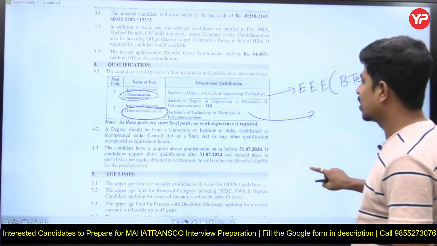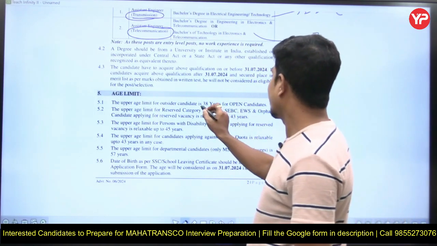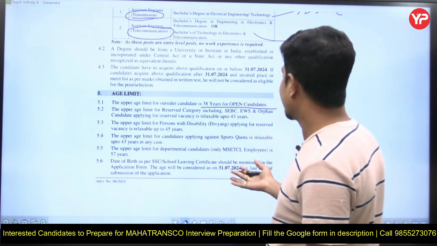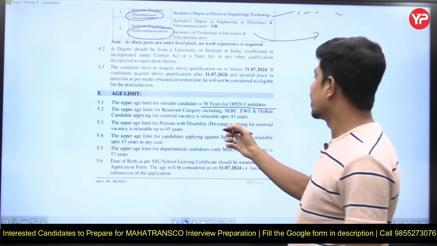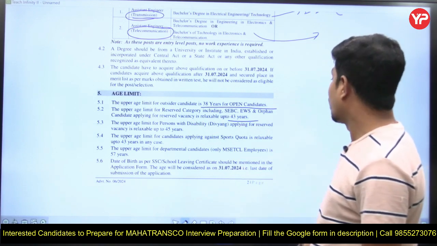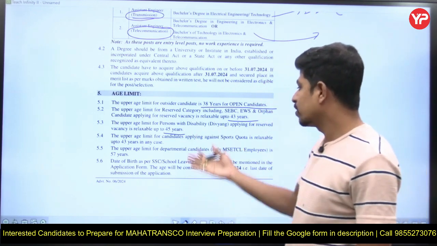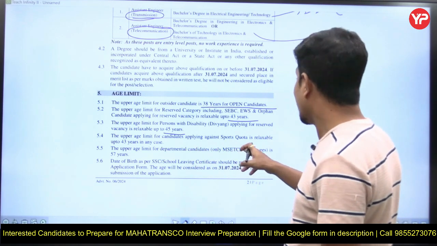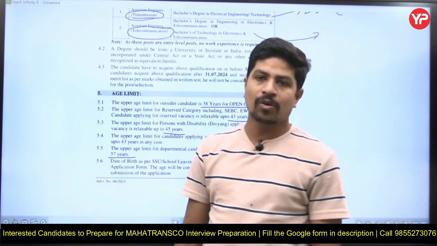The age limit he mentioned, for the open category it is 38 years, and it is different for different categories. For SC, BC, EWS and orphan candidates applying for reserved vacancy it is relaxable up to 43 years, and the upper age limit for persons with disability, Divyang, applying for reserved vacancy is relaxable up to 45 years. Okay, so the sports category and all these things are mentioned very clearly. You can go through it. The upper age limit for departmental candidates, only MSETCL employees, is 57 years, right? So that is about the age limit.